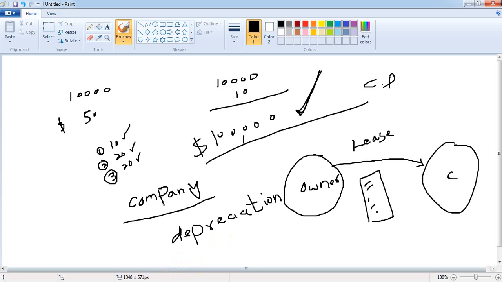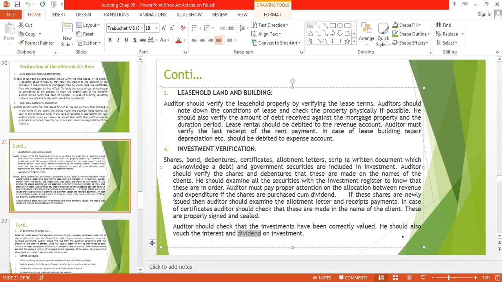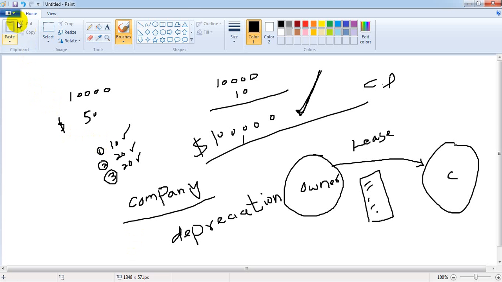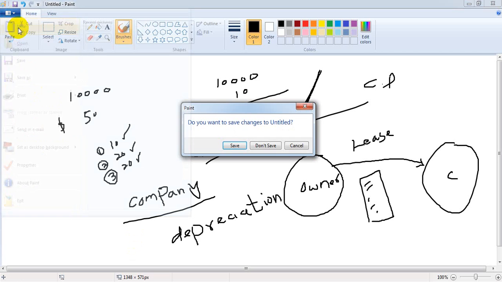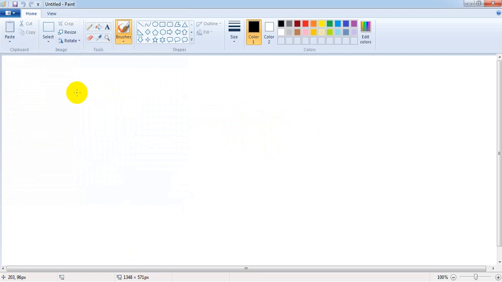So investment verification, basically: if the company has extra cash, the company is going to invest that cash in shares, purchasing shares of other companies, purchasing bonds.